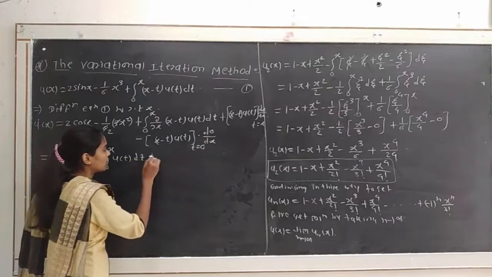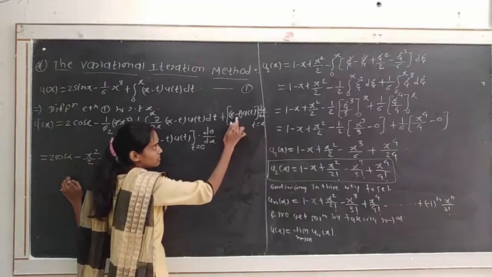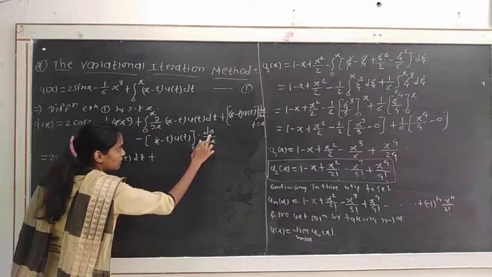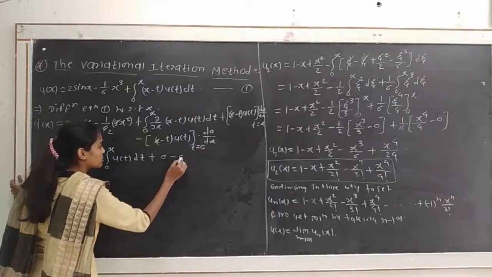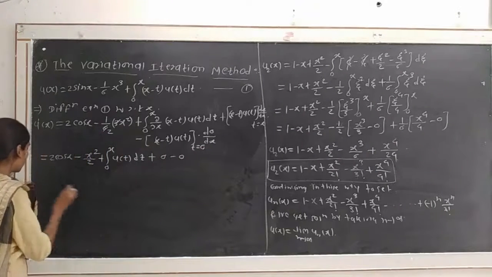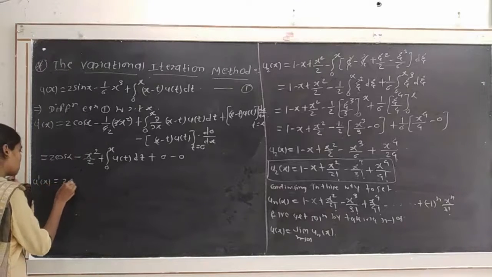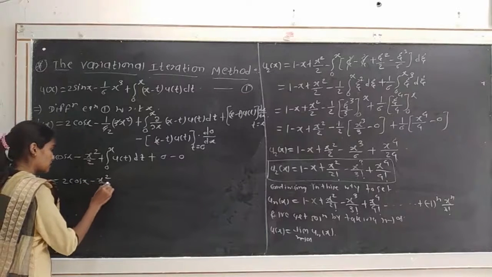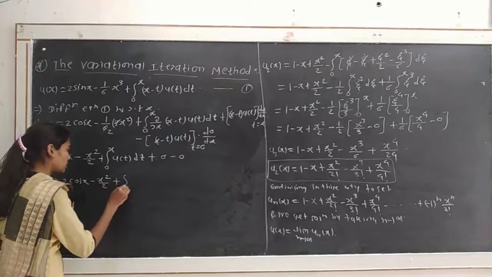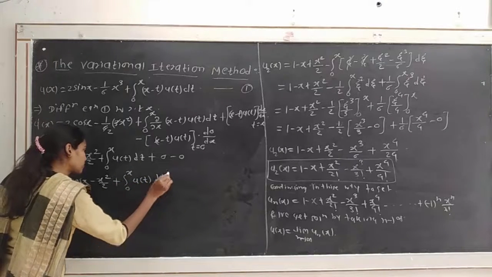Okay, then this term becomes 0 by putting t = x, since this factor is 0, and d0/dx will be 0. So we get plus 0 minus 0. Okay, so we get u'(x) = 2 cos x - x²/2 + integration from 0 to x of u(t) dt.